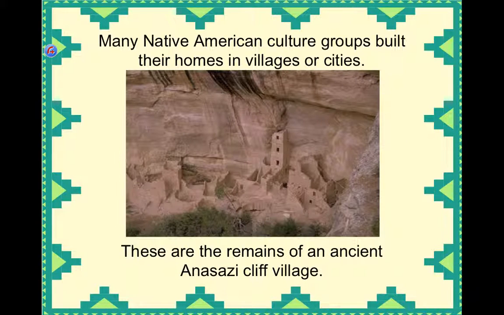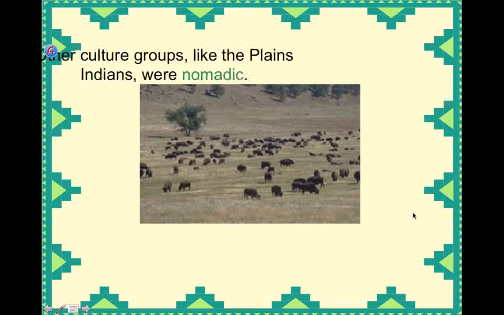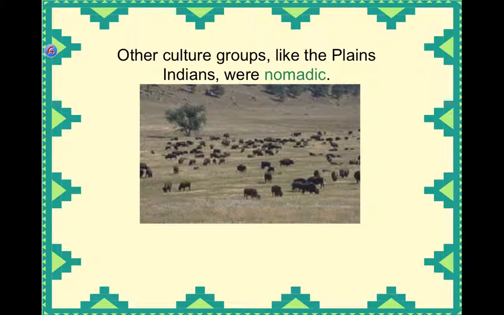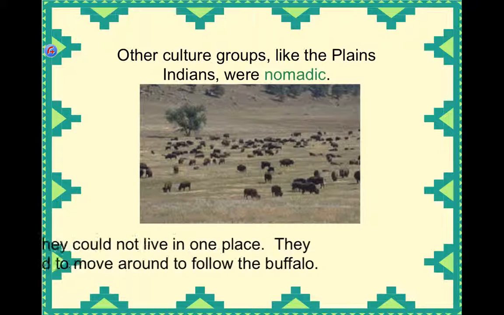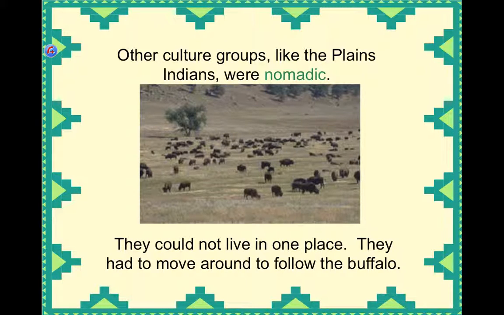Many Native American culture groups built their homes in villages or cities. These are the remains of an ancient Anasazi cliff village. As you can see, the village is built right next to a cliff. Other culture groups, like the Plains Indians, were nomadic, and they could not live in just one place. They had to move around and follow the buffalo to live.